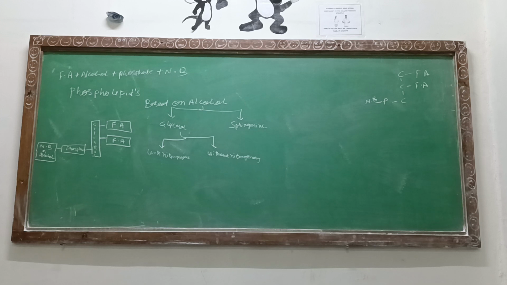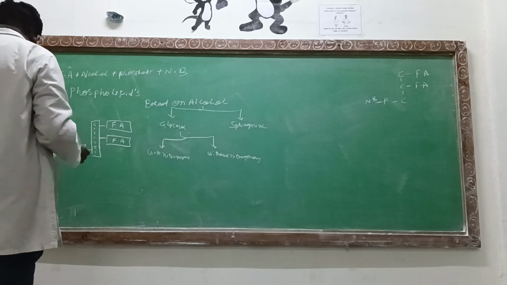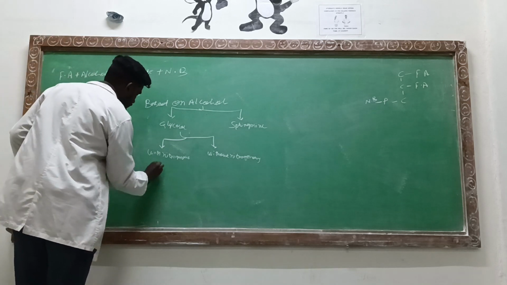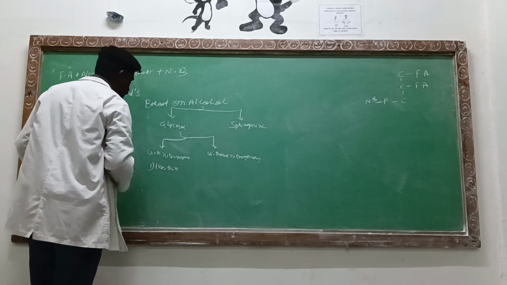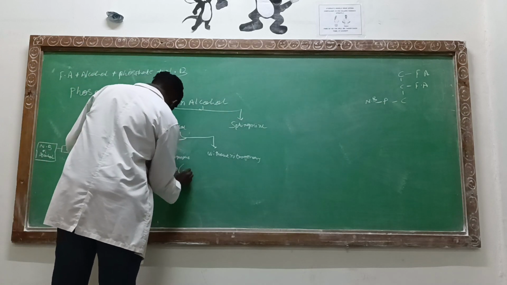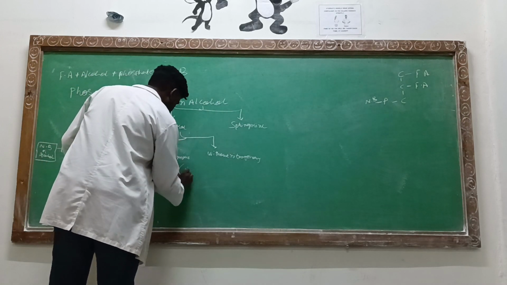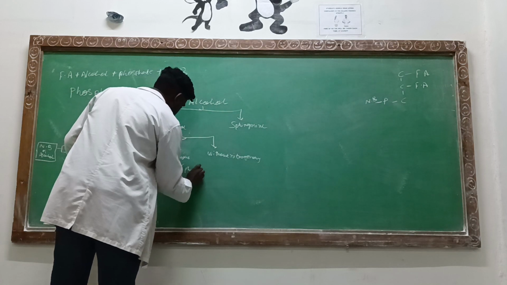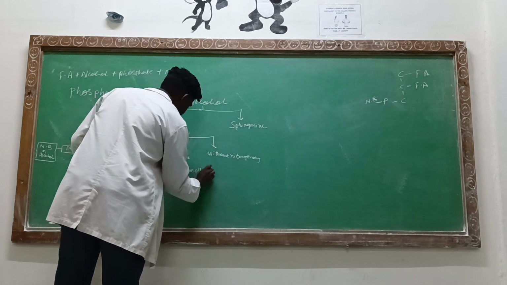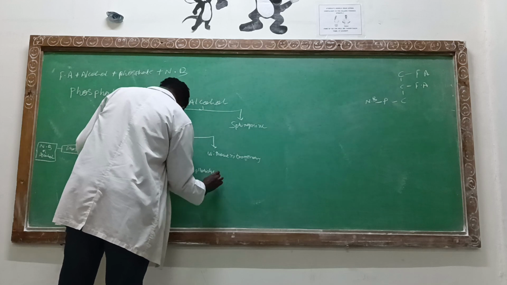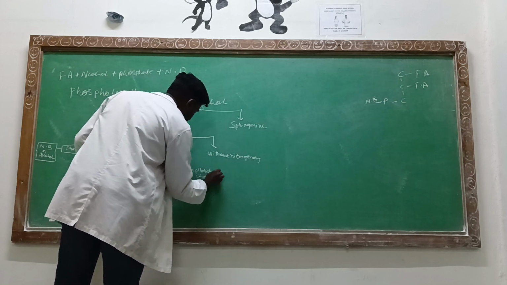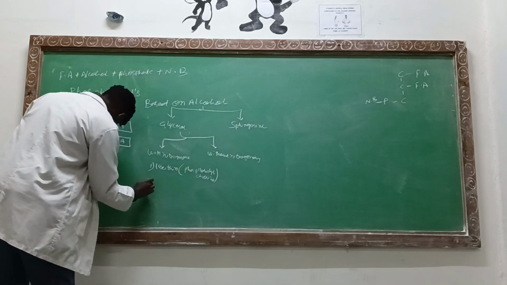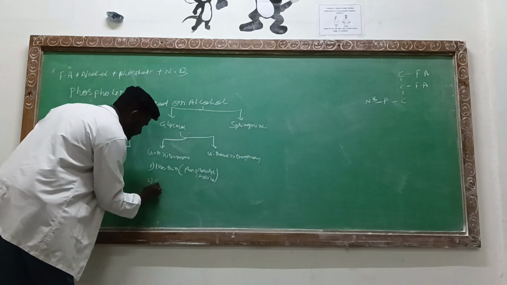Now, the groups which come under the category of with nitrogenous are lecithins. Lecithin, also known as a phosphatidylcholine. Second thing is the cephalins.